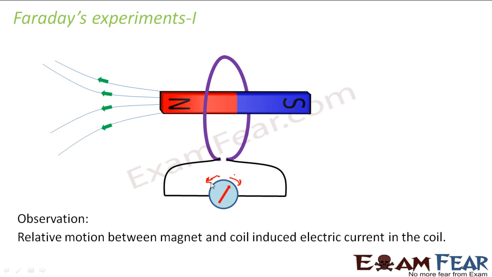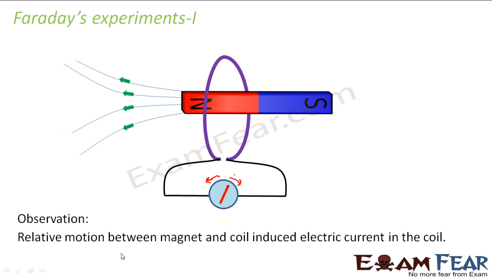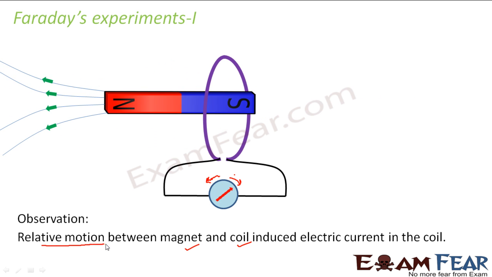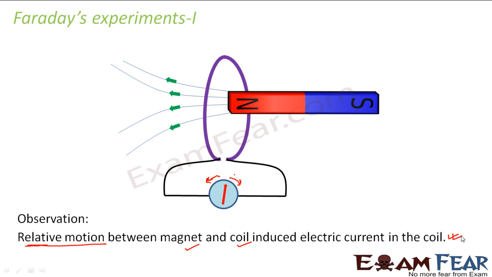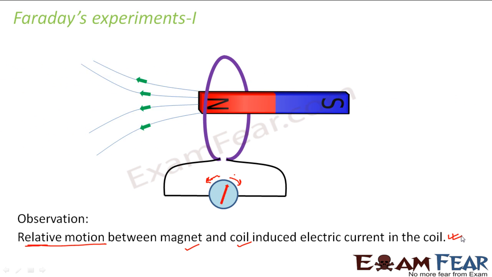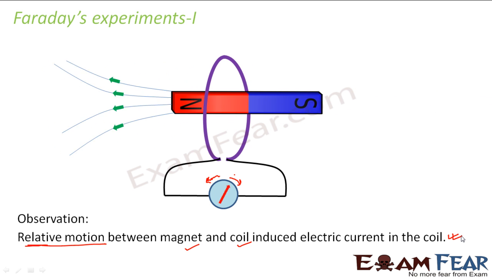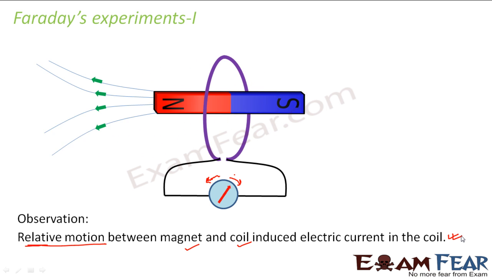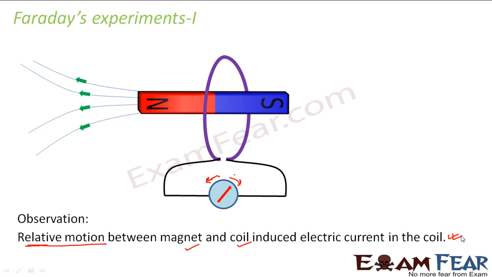So what did he observe? His conclusion from this observation was that relative motion between magnet and coil induced electric current in the coil. So he said that it is because of the relative motion between the magnet and the coil that electric current was induced. Now the question was, how can current be induced by relative motion between objects? Okay, so this was just the first part of the experiment.